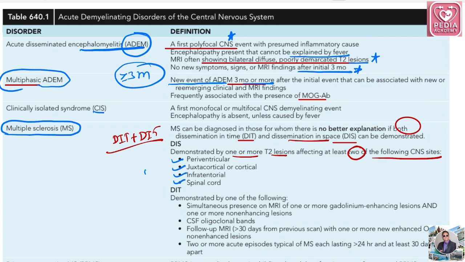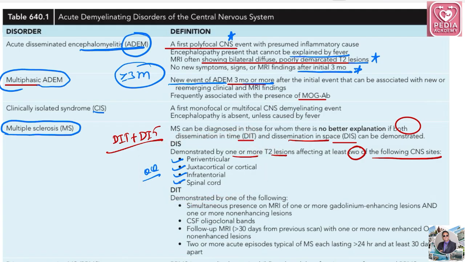An MCQ can be made out of that. In multiple sclerosis, which sites are involved except? So they'll give options like periventricular, juxtacortical, infratentorial, and spinal cord. Remember, it is infratentorial, not supratentorial. So you have to remember these.